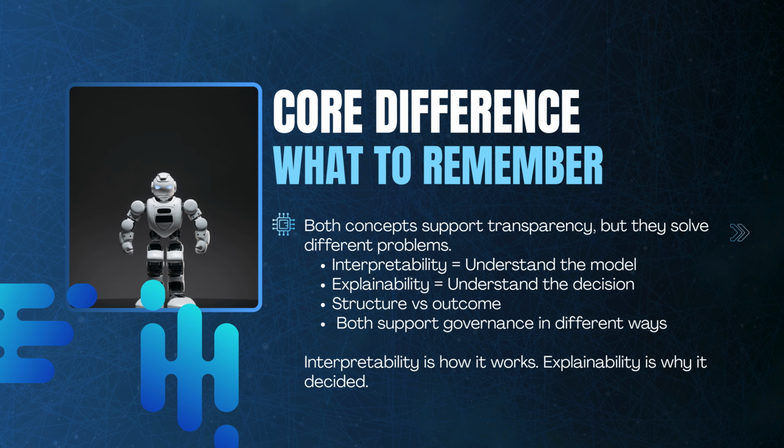Both interpretability and explainability support transparency, but they solve different problems. Interpretability helps you understand how the model works internally. It gives visibility into the structure and logic of the system. Explainability helps you understand why a specific decision was made. It focuses on outcomes and reasoning. One is about model structure, the other is about decision justification. Interpretability is how it works. Explainability is why it decided.